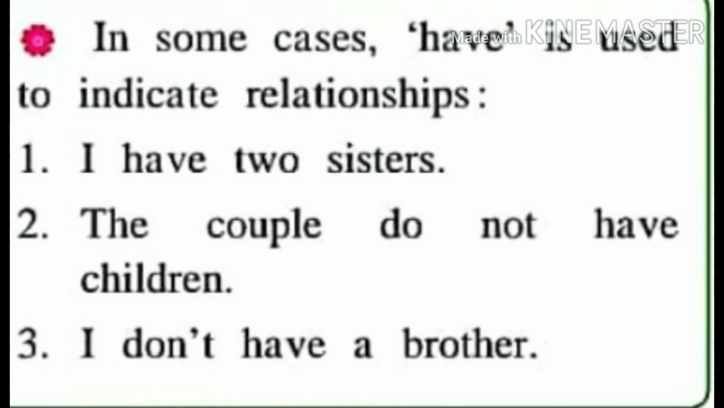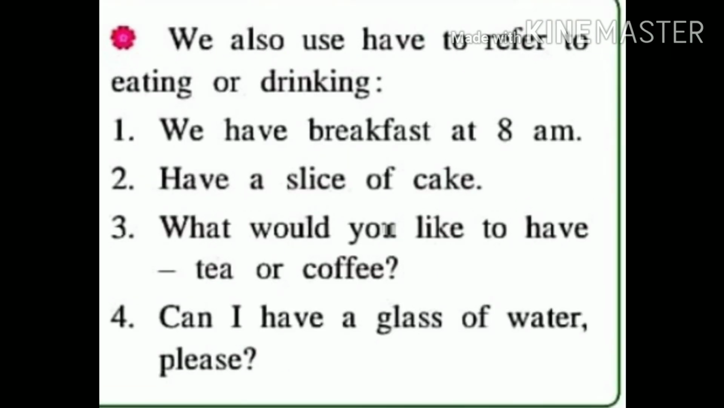In some cases, have is used to indicate relationships. I have two sisters. The couple do not have children. I don't have a brother. These all examples show relationship. We also use have to refer to eating or drinking. We have breakfast at 8 a.m. Have a slice of cake. What would you like to have? Tea or coffee? Can I have a glass of water, please?